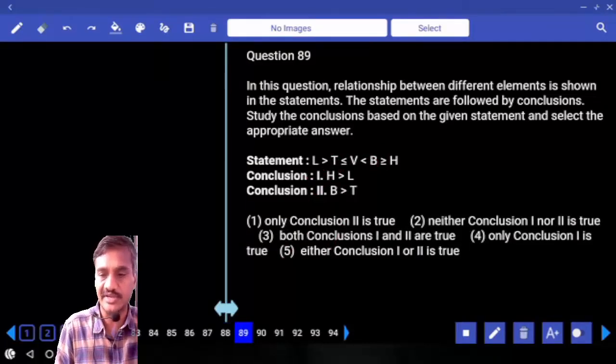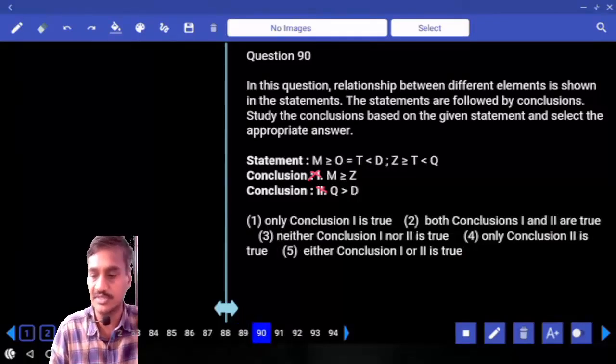89, H and L. L is here, H is here, greater than, less than, two opposite symbols, no relation. And T and B: less than, greater than, two opposite symbols, no relation. Hence what is your answer? Neither 1 nor 2, choice 2, 89.